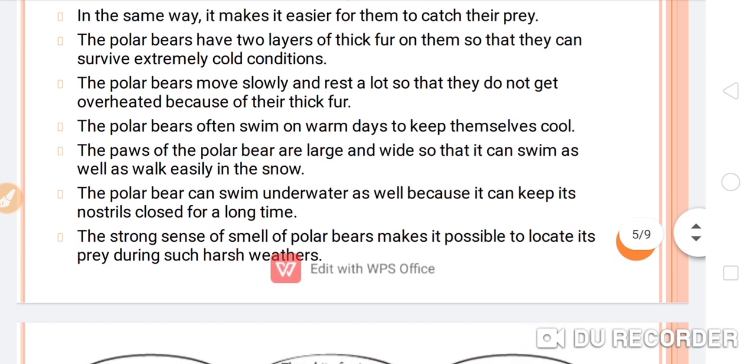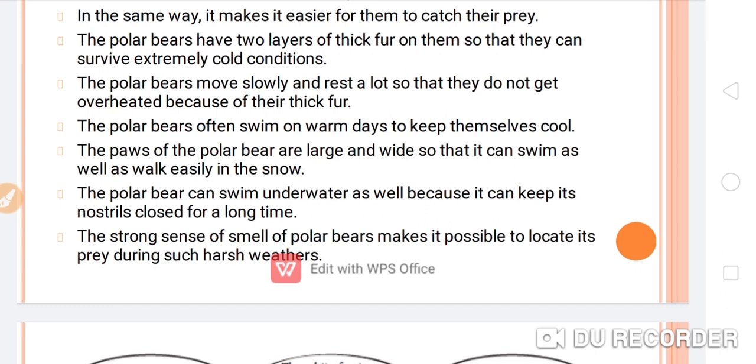Now, polar bears often swim on warm days to keep themselves cool. The paws of the polar bear are large and wide so that it can swim as well as walk easily in the snow. The polar bear can swim underwater as well because it can keep its nostrils closed for a long time.